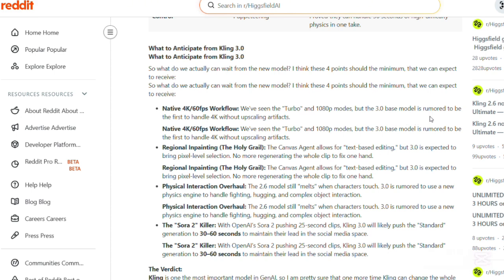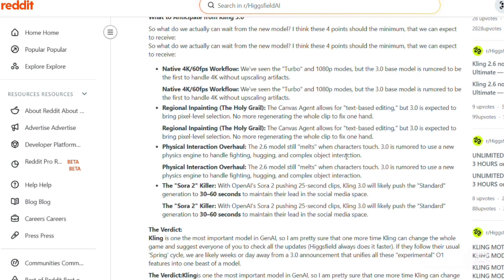Kling 3.0 base model is rumored to be the first to handle 4K without upscaling artifacts. Yes, Canvas agent allows for text-based editing, but 3.0 is expected to bring pixel level selection, no more regenerating the whole clip to fix one hand. So let's say you made a video and then one of the hands is not looking okay. You don't have to regenerate all the video to just fix that one hand. You can just fix the hand, only that part of the video. Like, I'm just amazed. I can't wait to see this 3.0.